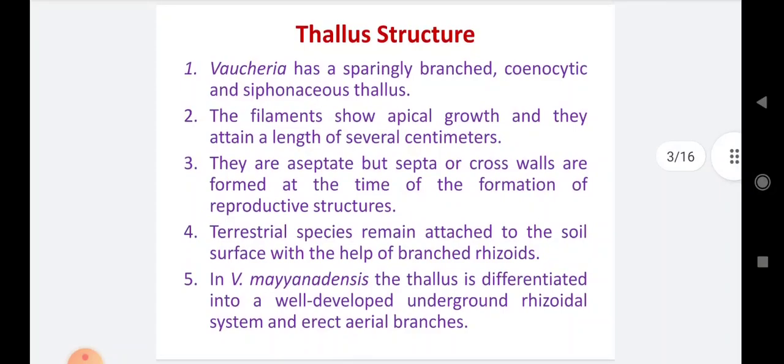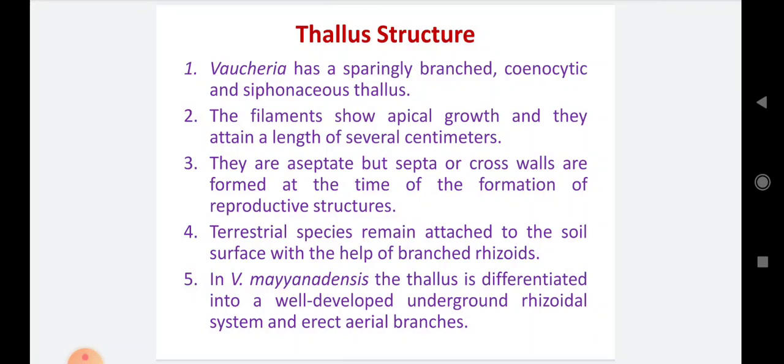Then about the thallus structure of Vaucheria. Number 1, Vaucheria has a sparingly branched, sparingly means thinly, not profusely, thinly branched, coenocytic and siphonaceous thallus. Coenocytic, what does it mean? This term is very famous in fungal studies, also used in algal studies. Coenocytic means a well developed, branched, aseptate, tube-like structure of the filament. Algal thallus or fungal thallus is called coenocytic.